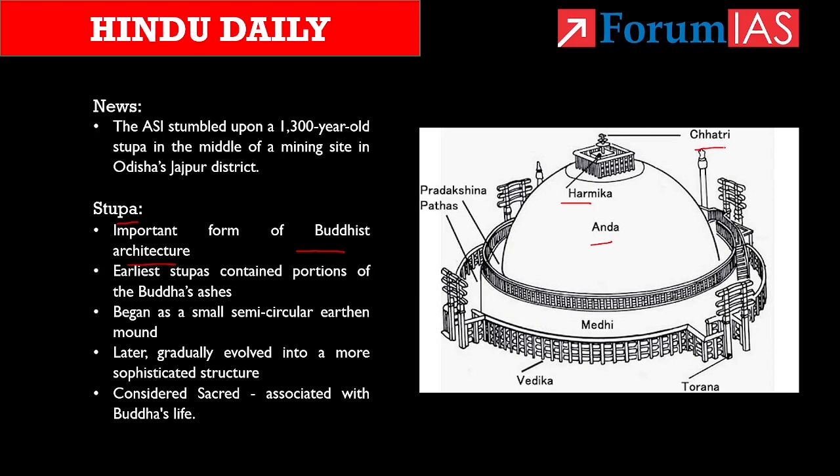You can see it from the picture here. See, the anda is a hemispherical mound that symbolizes the mound of dirt used to cover Buddha's remains, and the square railings on the top of the mound are called the harmika, and the central pillar which is supporting a triple umbrella form the chatra.